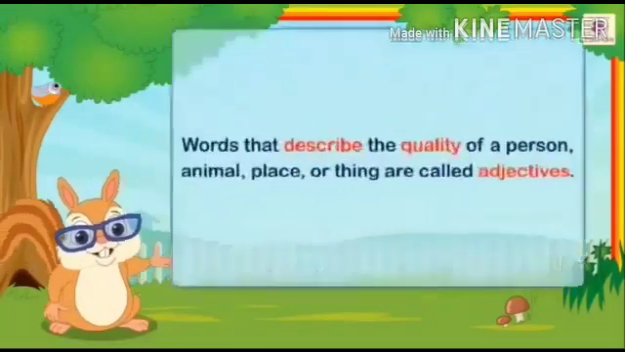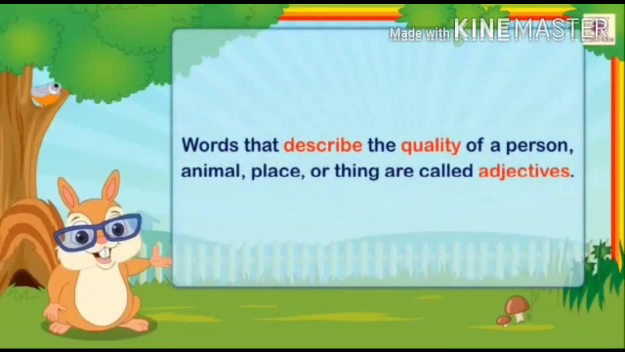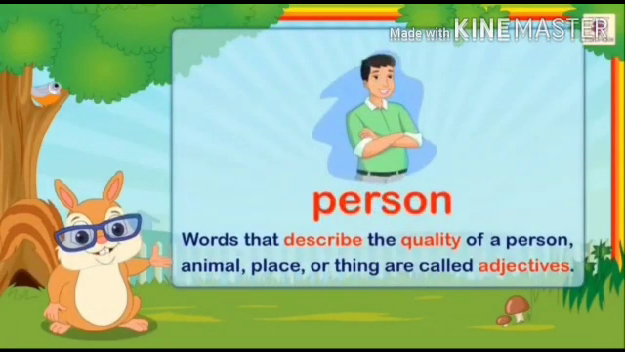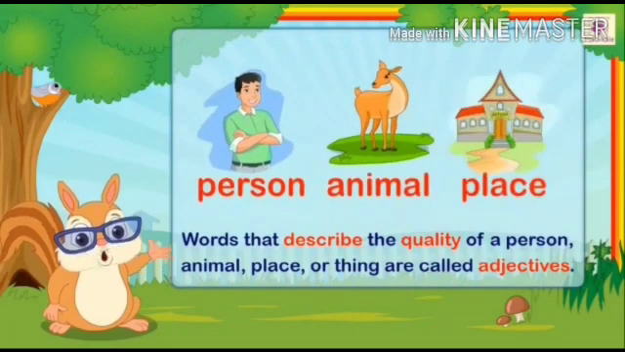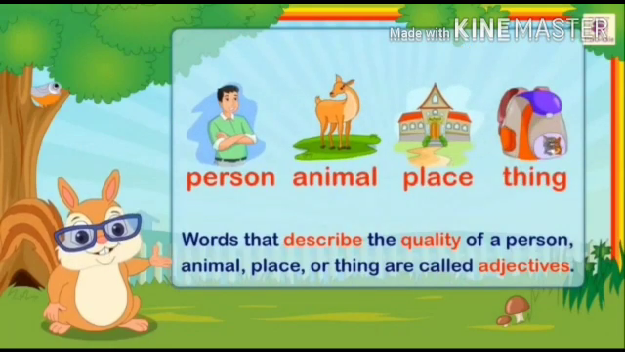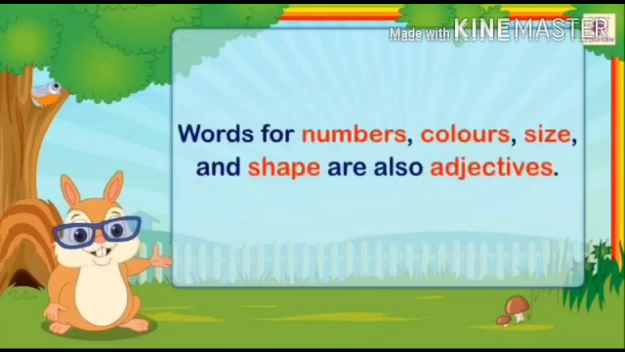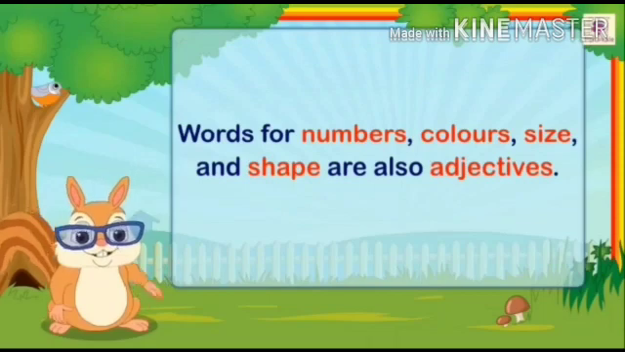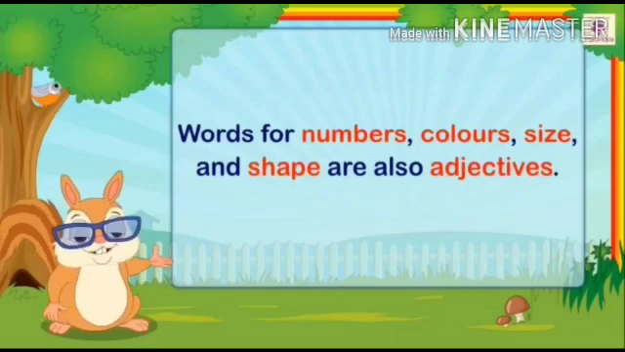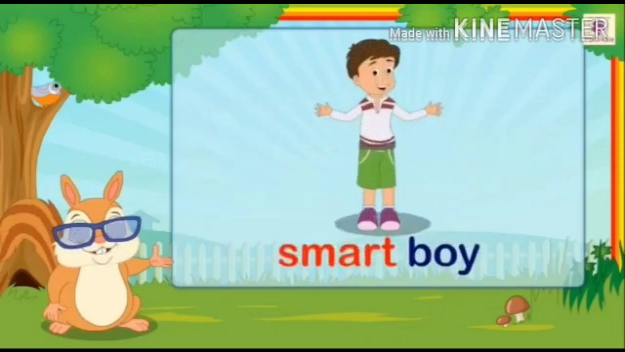Students, adjectives are describing words. Words that describe the quality of a person, animal, place, or thing are called adjectives. Words for numbers, colors, size and shape are also adjectives. Okay students, now look at some examples.